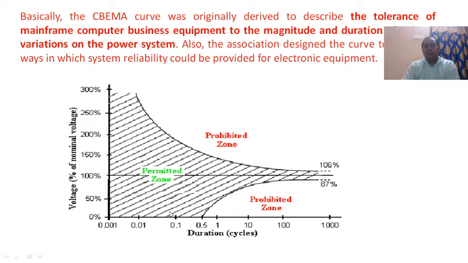So before 0.5 cycles, there is a lot of disturbance in voltage, but that is negligible. The lot of fluctuation because of transients lies in only very few cycles. We neglect that one. That is not harmful to our electrical equipments. So the main intention is that the voltage must lie between 87% and 106% of voltage.